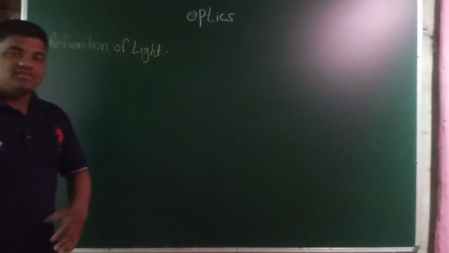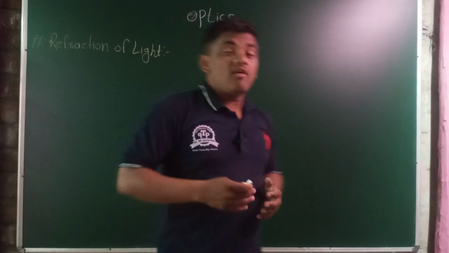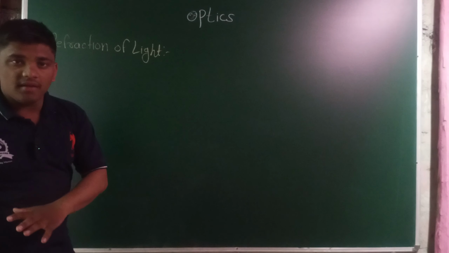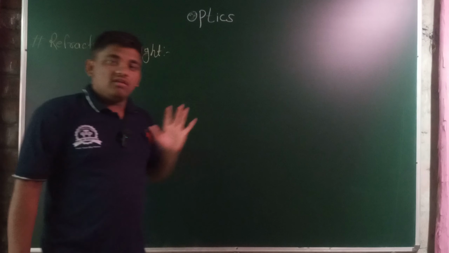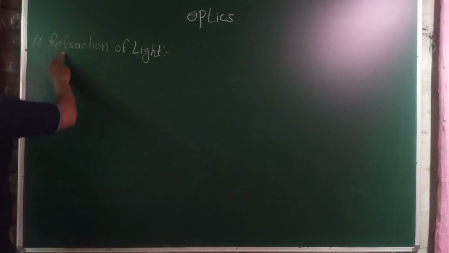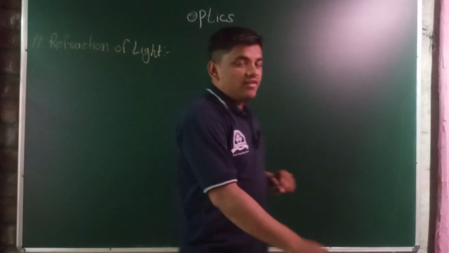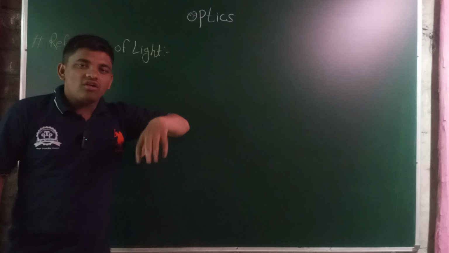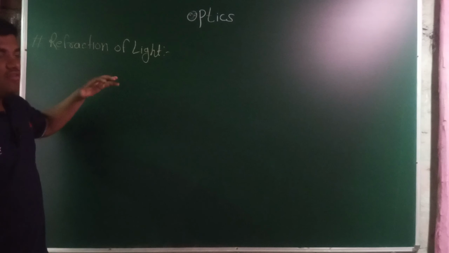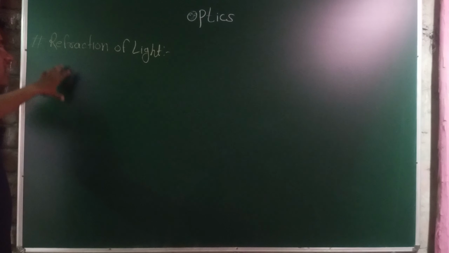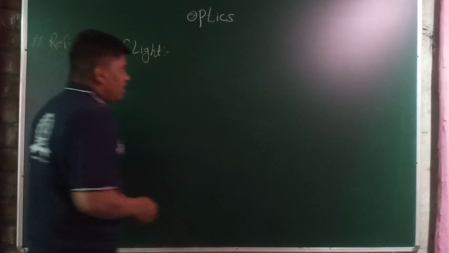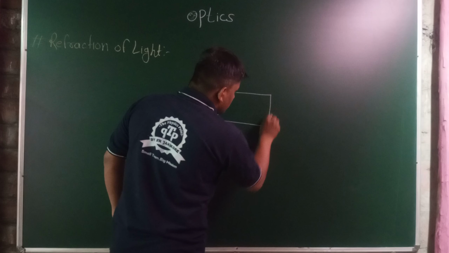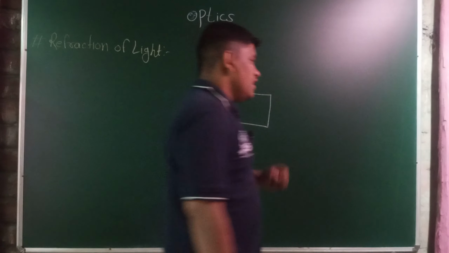When light travels from one medium to another medium, it does not require any medium to travel or propagate. It can also travel in a vacuum, but to show certain properties (refraction, polarization, reflection, scattering, dispersion), these all being properties of light, for studying a particular characteristic of light, we want two mediums. Then we have two different types of medium. One is a rare medium, another one is a denser medium. Rare medium and denser medium.